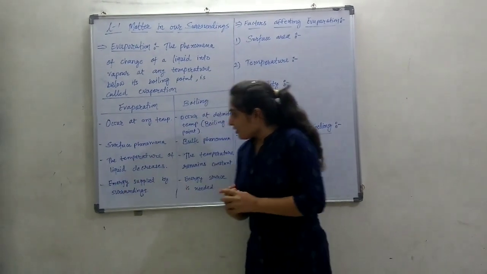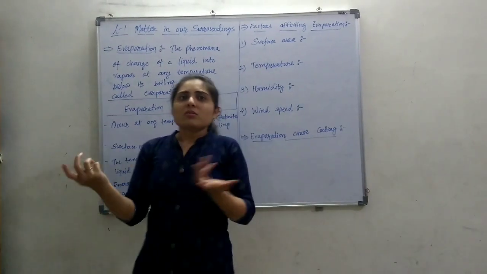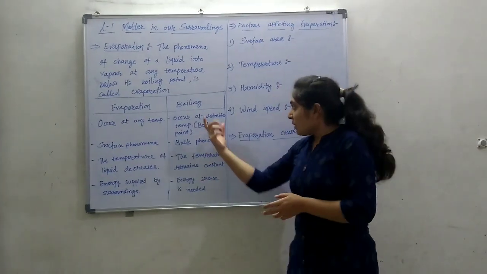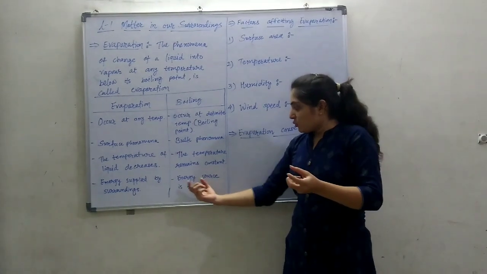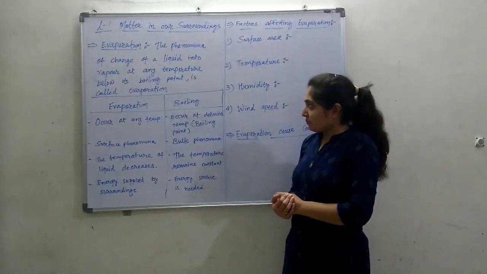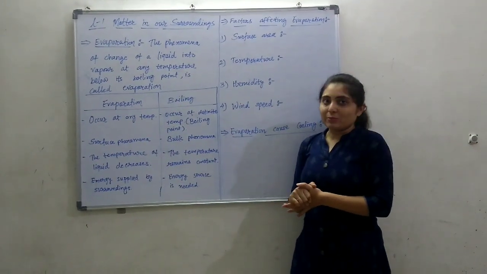In evaporation, energy is supplied by the surrounding, okay, from anywhere the particles can get the energy. But for boiling, some definite source of energy has to be supplied for the boiling of the liquid. So this was the basic difference between evaporation and boiling.